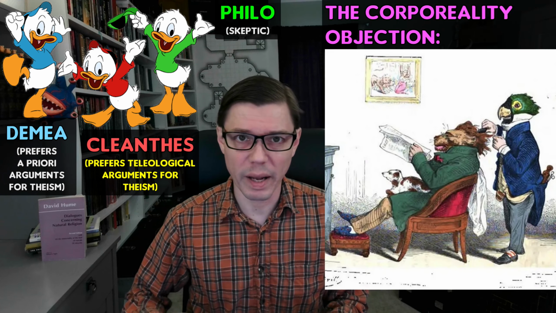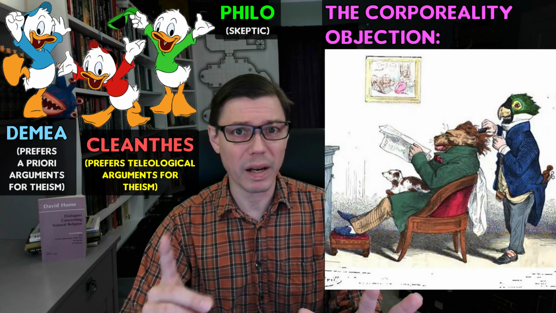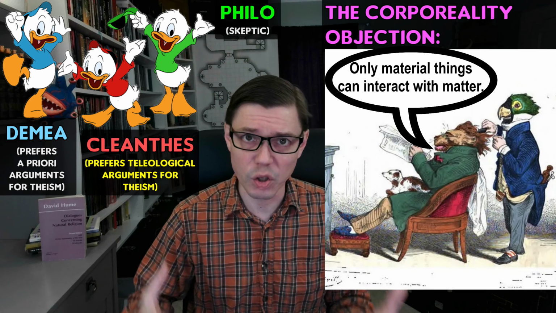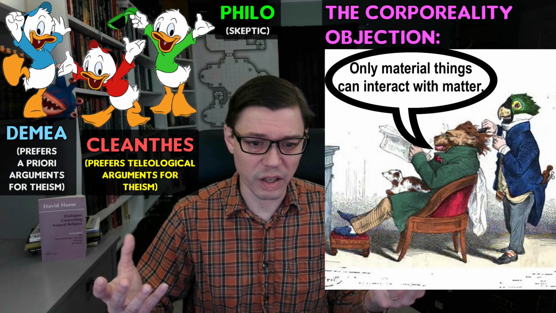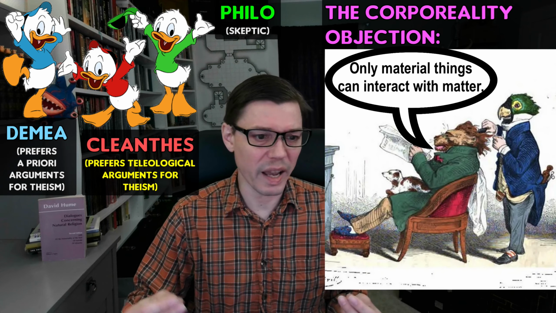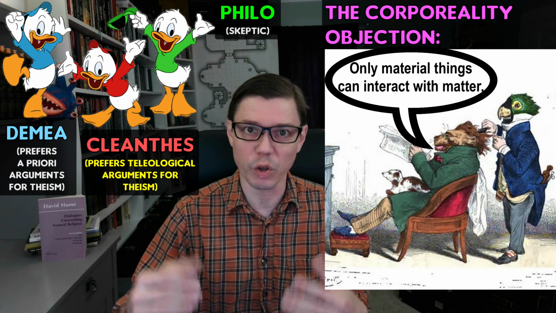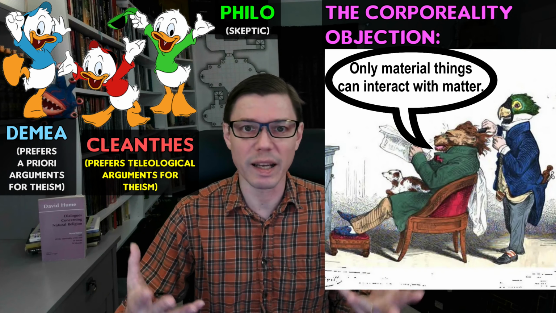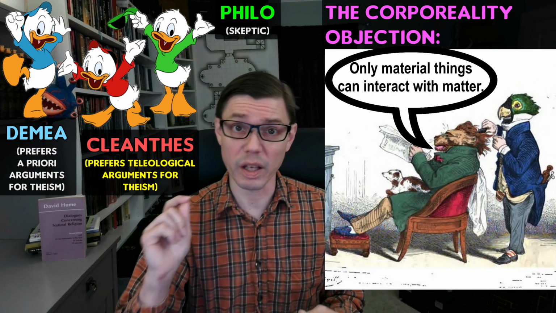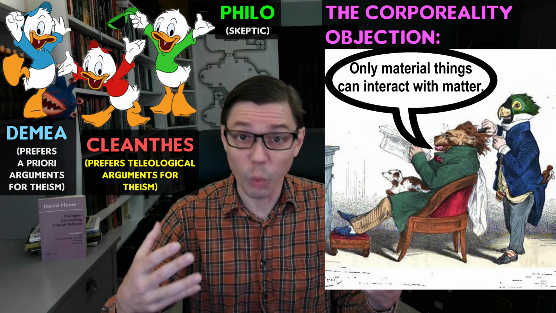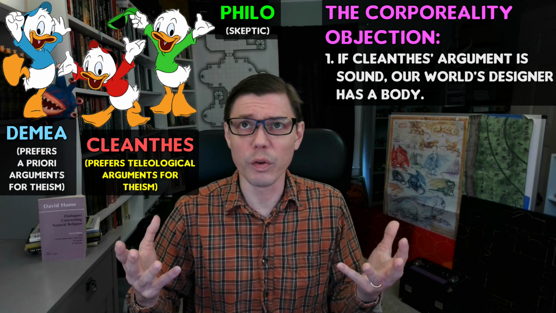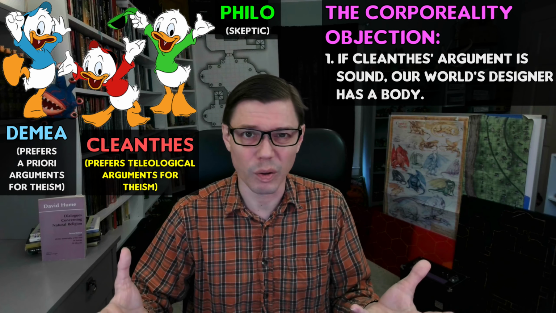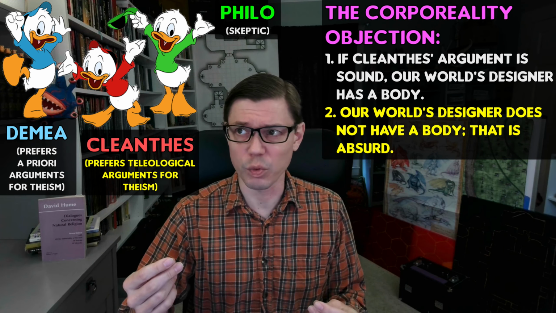As we move on to the corporeality objection, we are encouraged to think about a certain metaphysical principle. The principle is this, that in order to create and sculpt a material object, it is necessary to be material oneself. I must have material hands to produce a material sculpture, in other words. Only matter can interact with matter, at least in the sense of creating it and exercising force on it. So if, goes the objection, our universe were created in the way that inventions are created, it should follow that the cosmic artisan is made of matter, has a physical body, is physical. And that also strikes our three interlocutors as rather absurd.